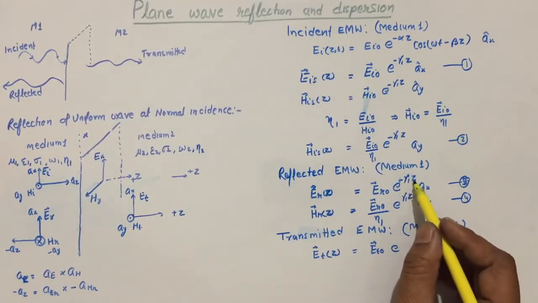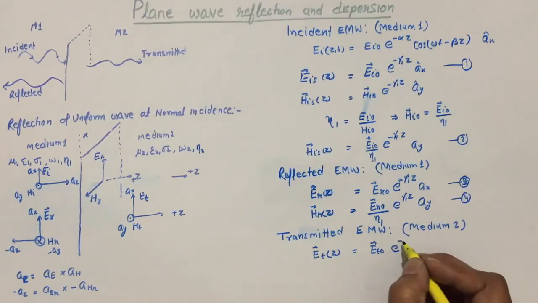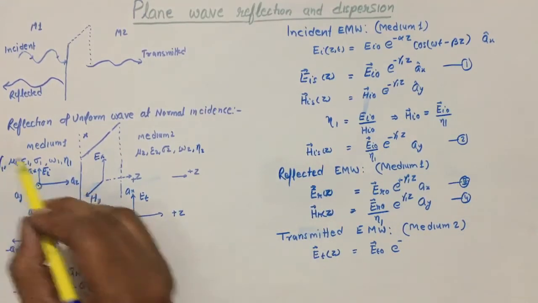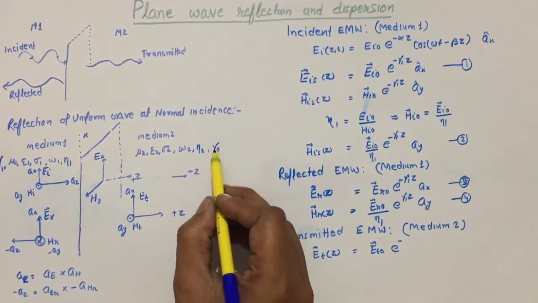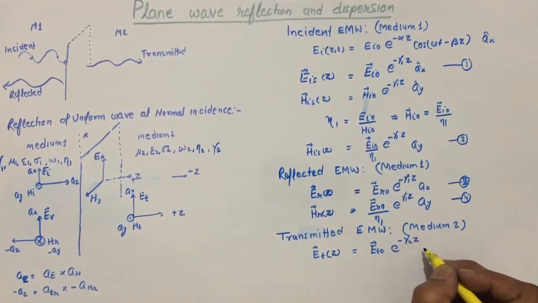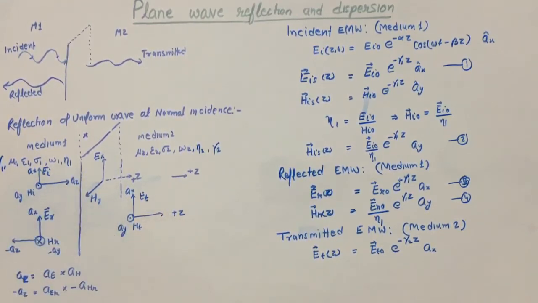Propagation is in plus z direction. When the propagation is in plus z direction, then it will follow this. And as the medium is changing, gamma 1 will be here, gamma 2 will be here. So it will be gamma 2 z in the direction of ax, as it is assumed in the beginning that the direction of the electric field component remains the same in both the mediums. Okay.